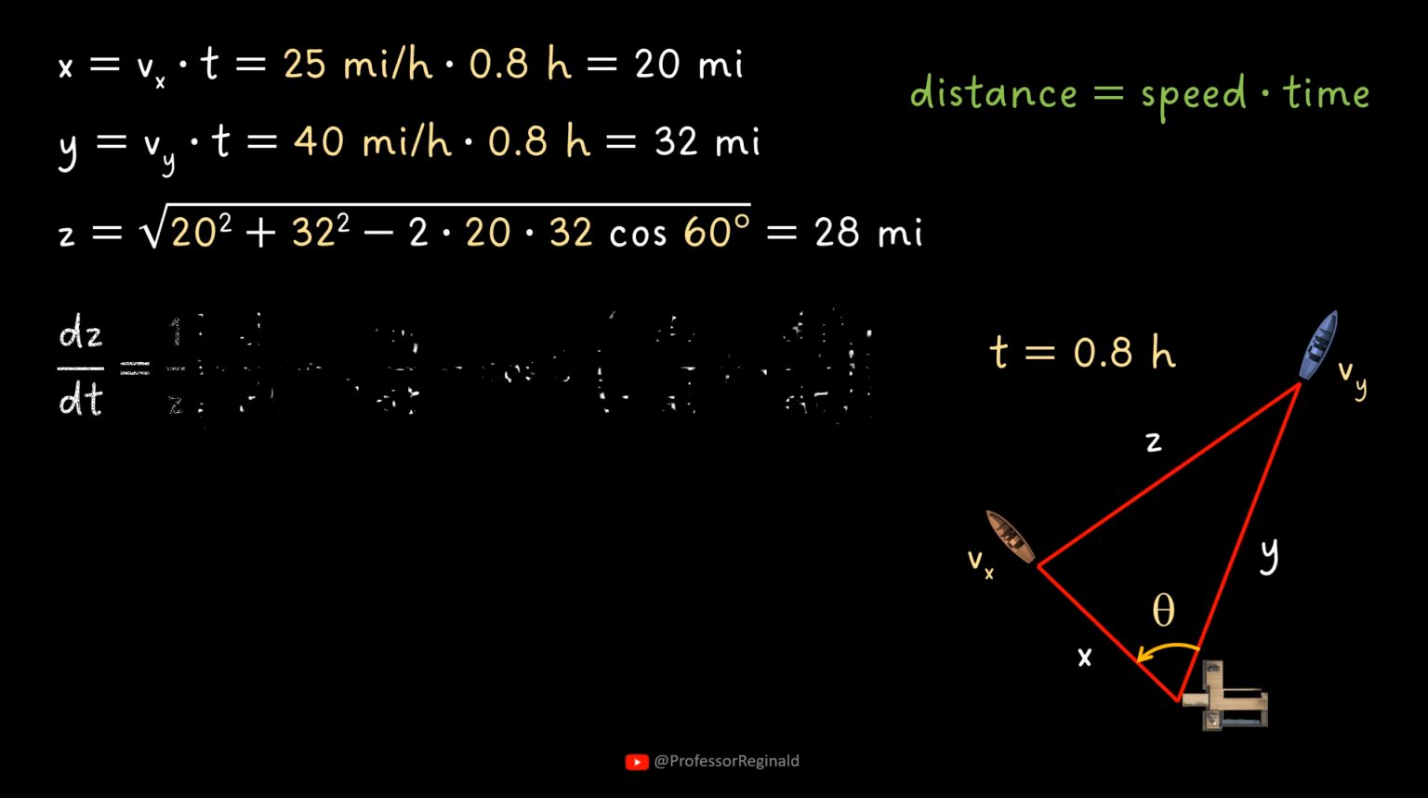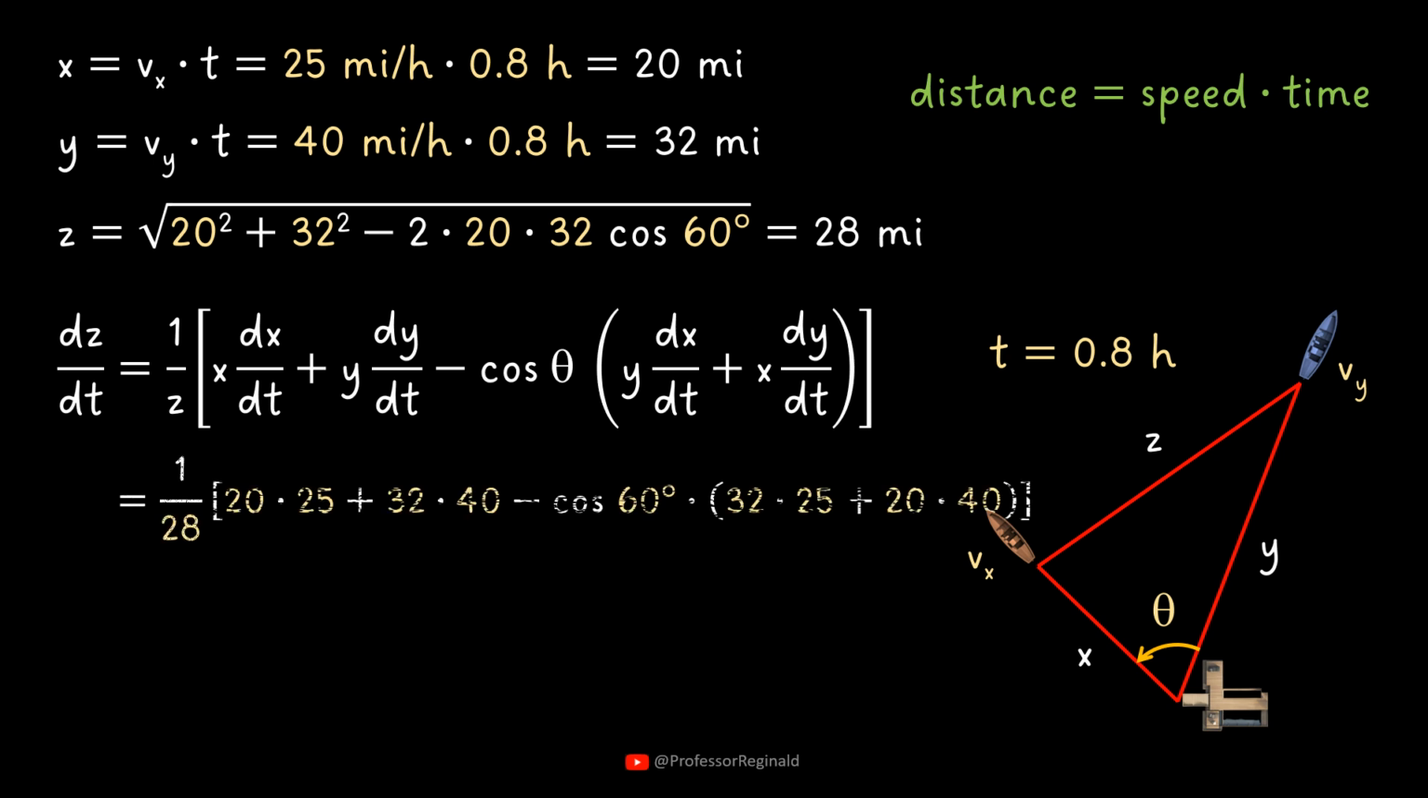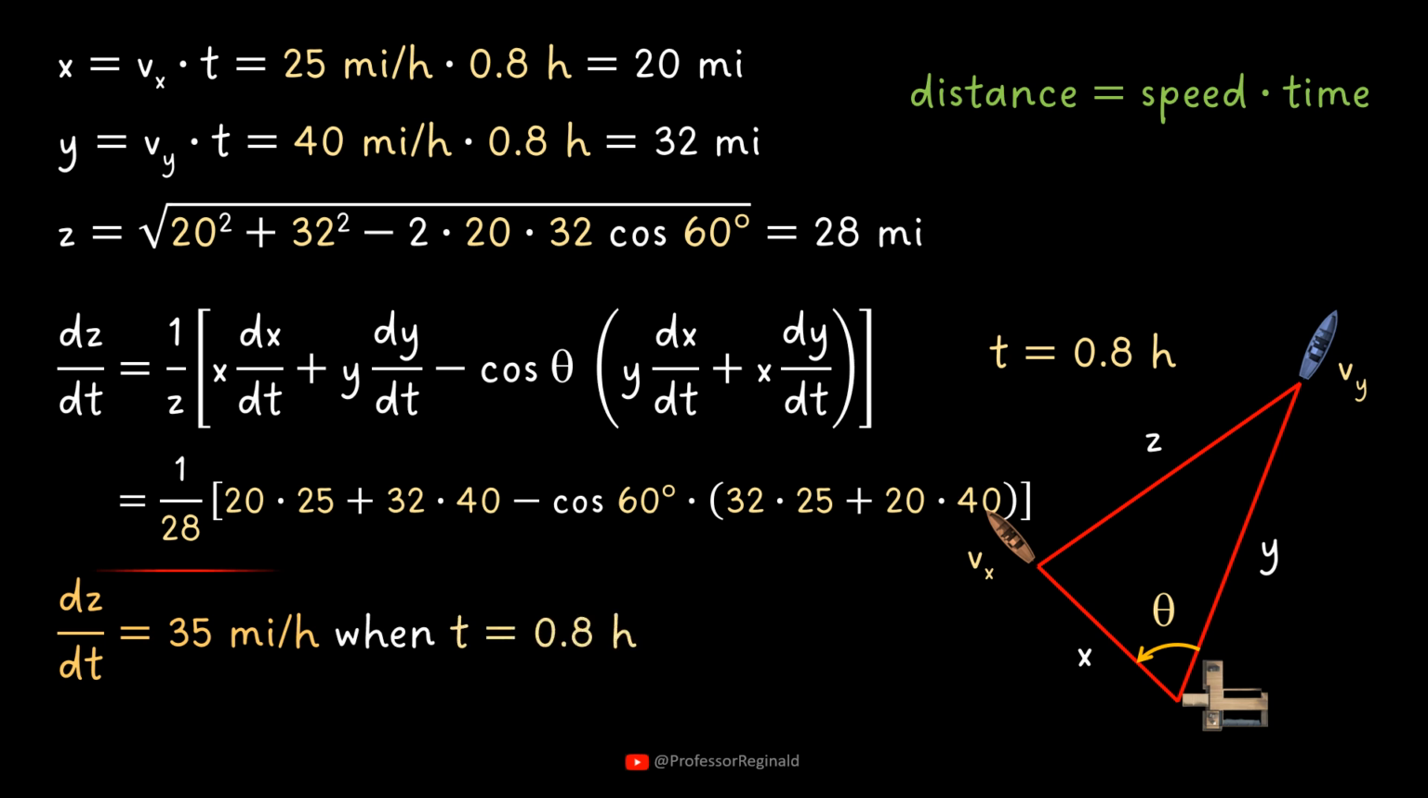Going back to the equation of rate of change of distance between the two boats. All the quantities on the right side of the equation are known. Substitute the given and computed values. Therefore, the rate of change of distance between the two boats is 35 miles per hour after 0.8 hour of leaving the dock. A positive rate of change means that the distance between the two boats is increasing in the given setup.